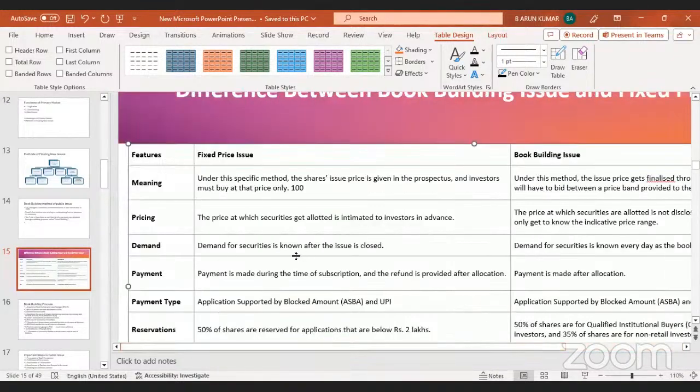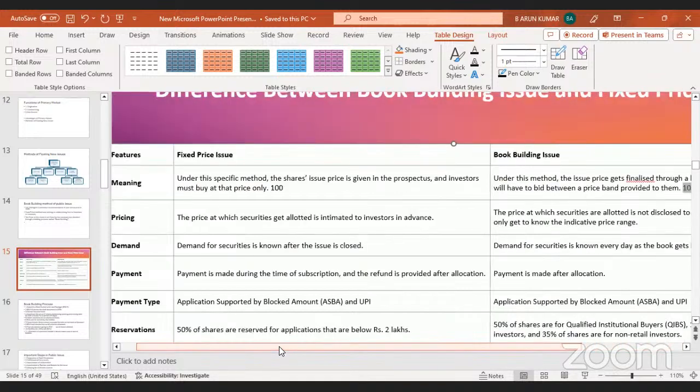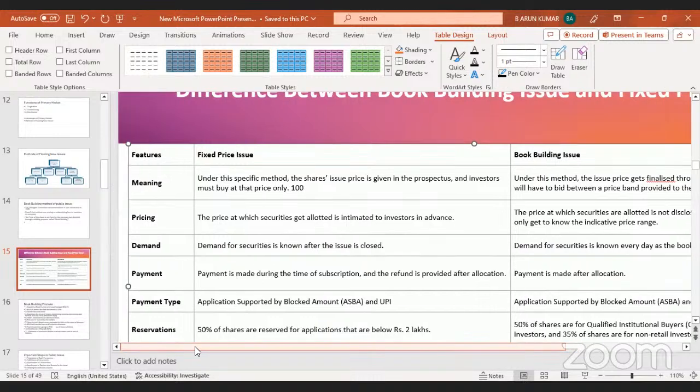In the fixed price issue, the demand for the security is known only after the issue is closed, when the IPO is closed, and then they get to know how much demand there is. In the book building process, demand for the security is known every day as the book gets built. Every day we get an update about the book build, how much shares the general public purchased today. But in the fixed price method, we don't know exactly how much demand we have.